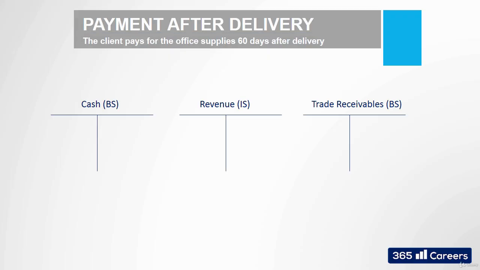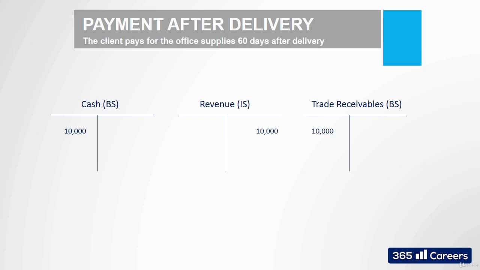In this case, it would still register $10,000 of revenues on the day when it delivers the goods. But instead of increasing its cash balance, it would have to increase its trade receivables account. Given that trade receivables is an asset, we will debit it for $10,000. It shows us that the firm that sells office equipment has earned a payment of $10,000. Ultimately, we hope that it would turn into cash.